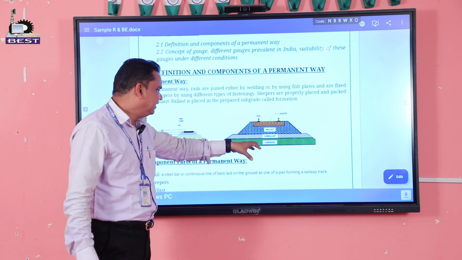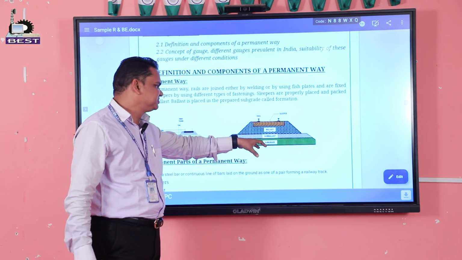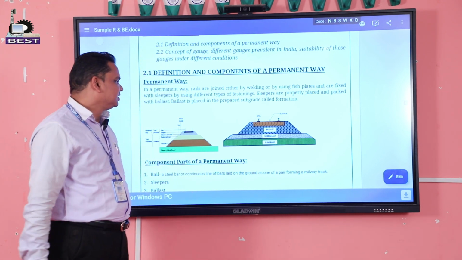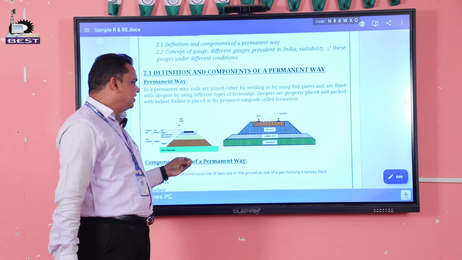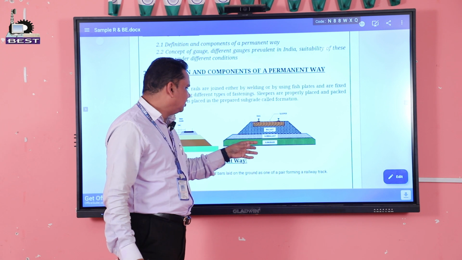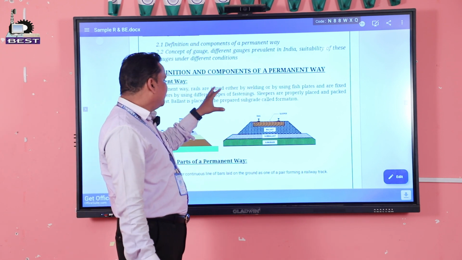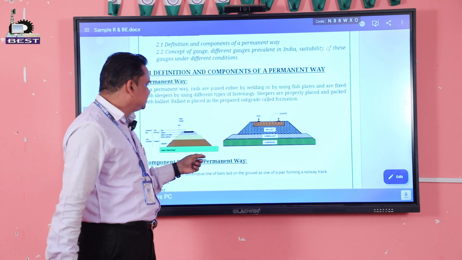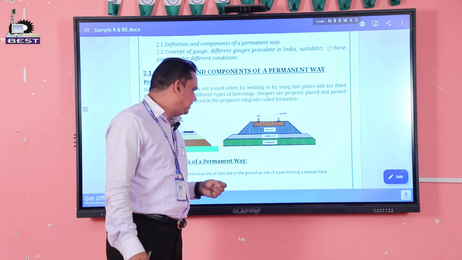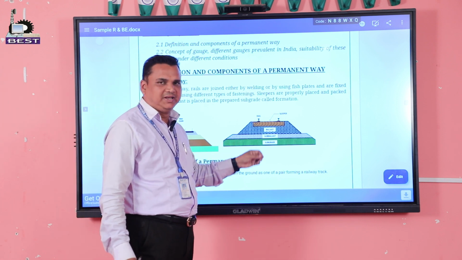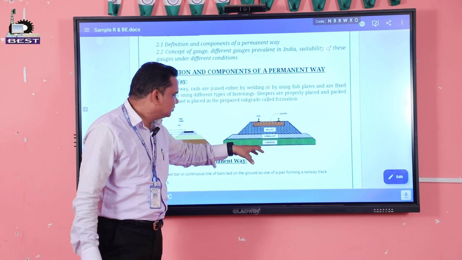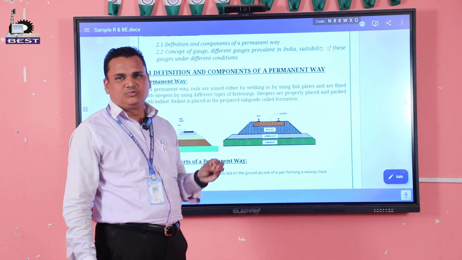Then the last component is subgrade or formations. Formation is the prepared and finished surface over which the permanent way is placed, and it is designed by either cutting or filling according to the nature of the ground surface.